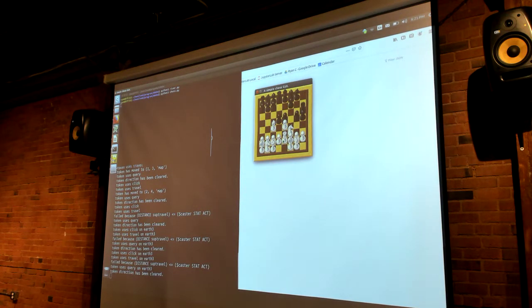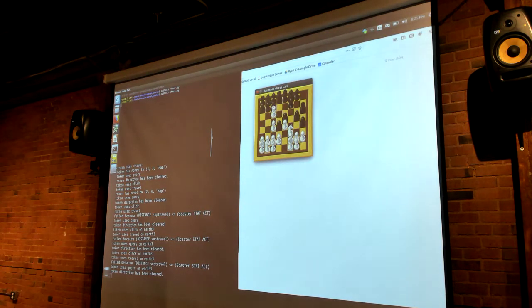I really need to turn off forcing turn order. All right, well, the king can't move into check, so that's the one I wanted to show, if it will prevent moves if the king is in check.